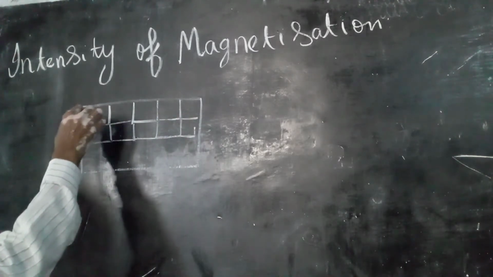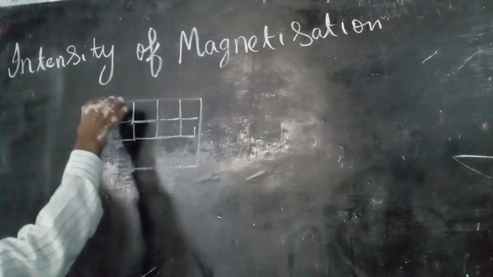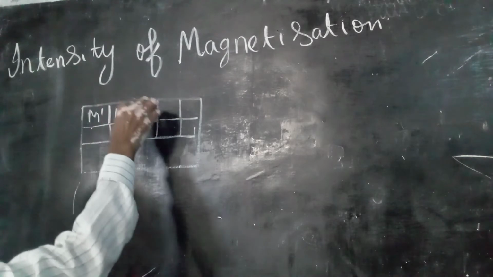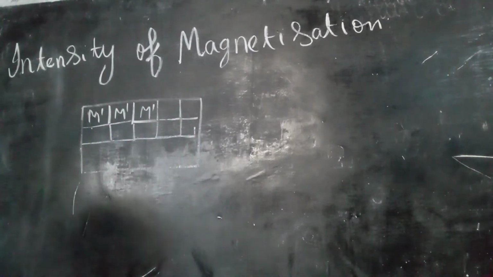Later this part gets magnetic moment of magnitude m dash, and this part gets magnetic moment m dash. So the whole crystal gets a net magnetic moment. That is the magnetic moment developed inside the material when it is subjected to the external magnetic field. So the amount of magnetic moment developed inside the magnetic material per unit volume is known as intensity of magnetization.